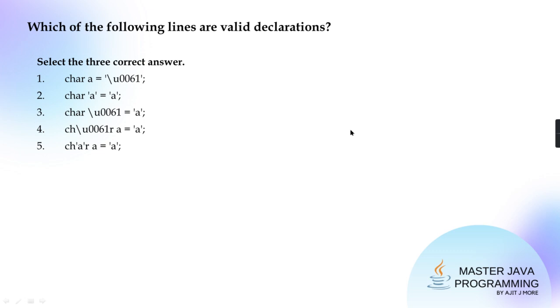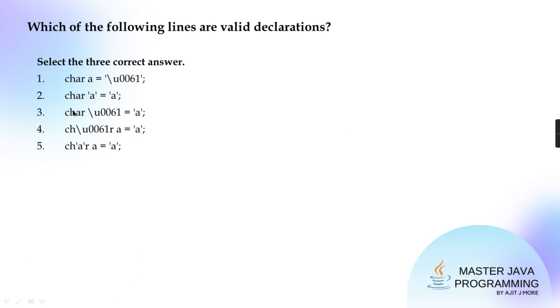In the string I had used the Unicode of a new line. Before compilation happens, the compiler is going to process all the Unicodes.